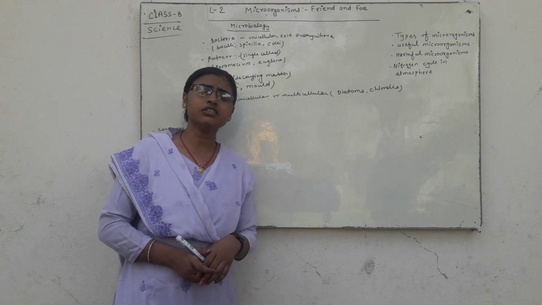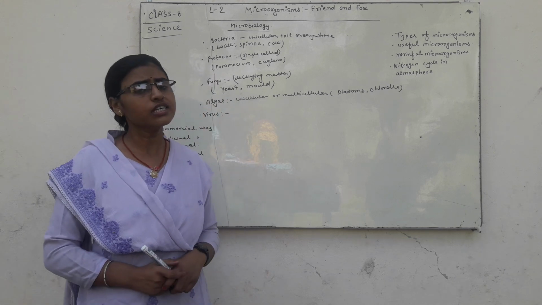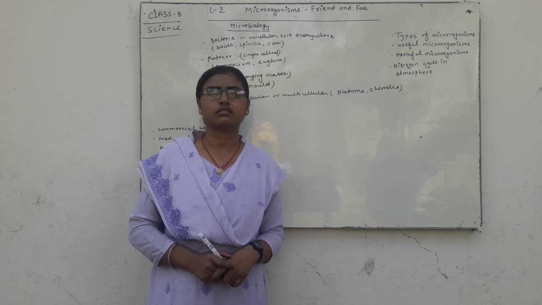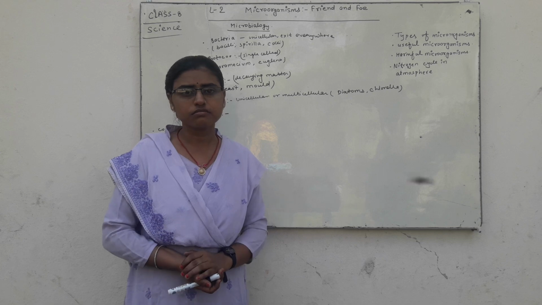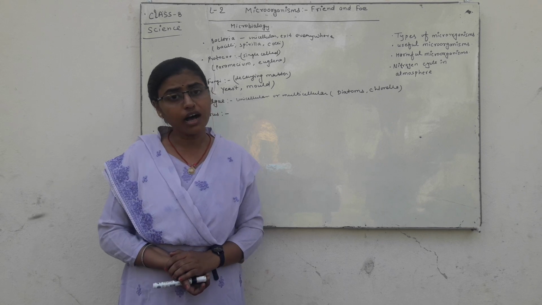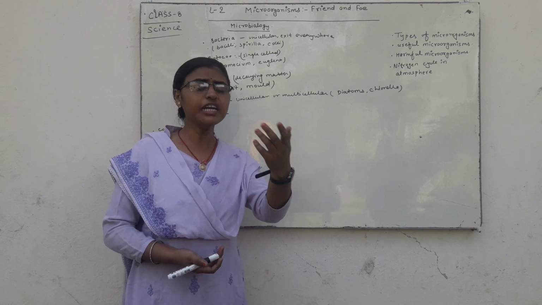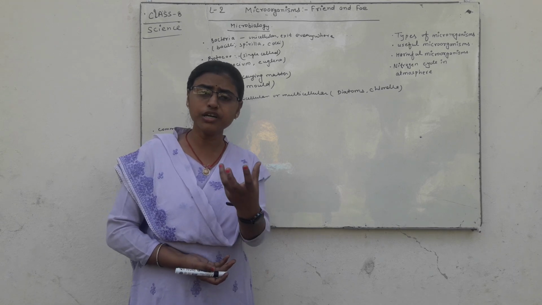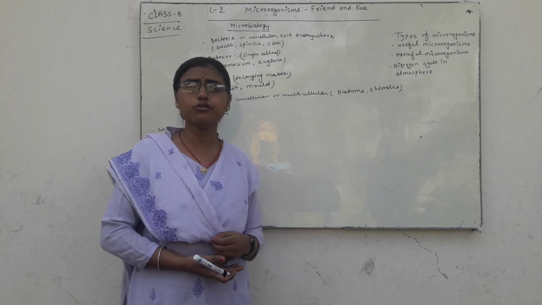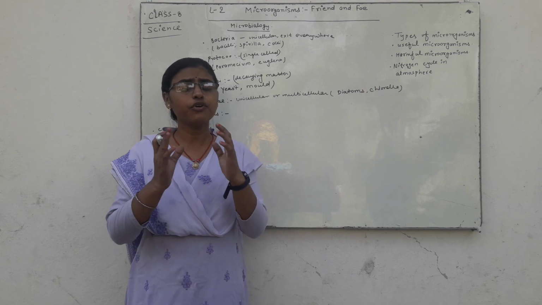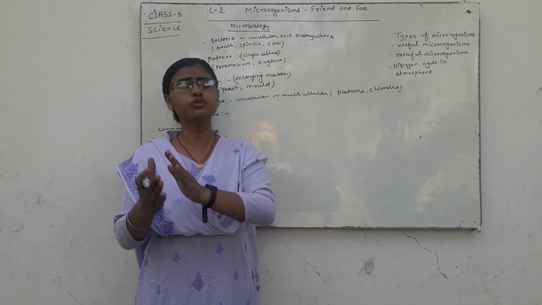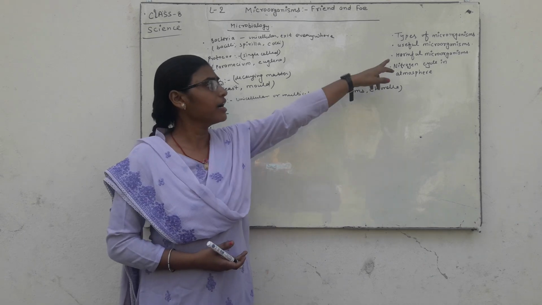Commercial uses means uses related to commerce and business. Making bread and making curd are done by some useful microorganisms. Curd is made by some useful microorganisms. Bread is made by some useful microorganisms. So for commercial uses, microorganisms are used.